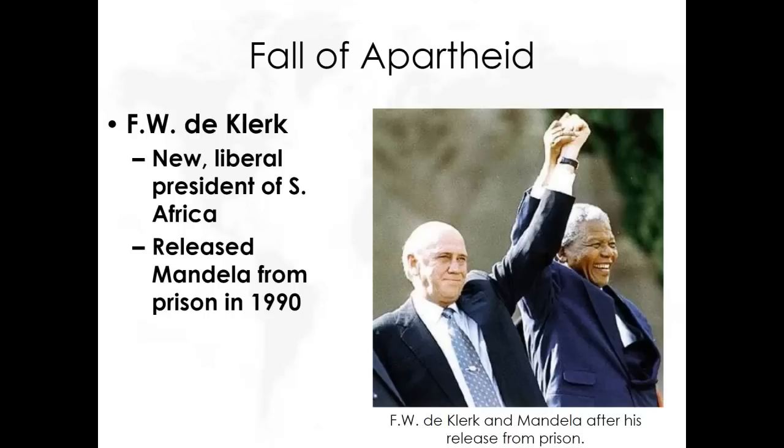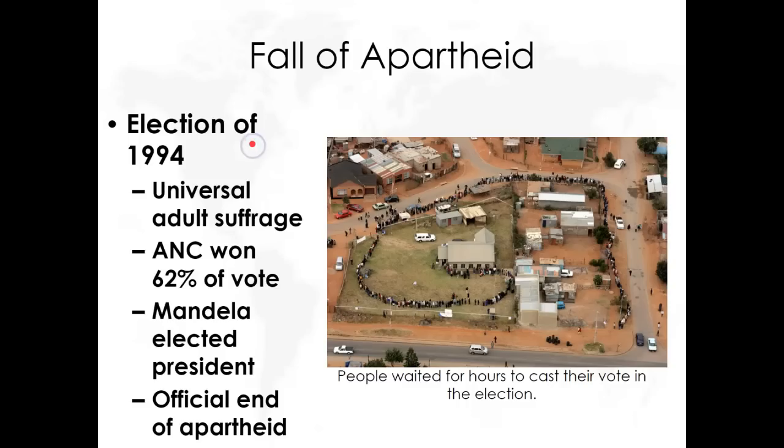So first and foremost, he releases the leader of the African National Congress. Mandela, after 27 years, is free. And now the work really starts. They will eventually allow its first truly free elections in South African history. They had universal suffrage, regardless of race, gender, etc. 1994, I was 3 years old. They finally had their first truly free election. The African National Congress won the vast majority of votes in their parliament. Mandela is elected president. And we can say in 1994, apartheid is officially gone in South Africa.